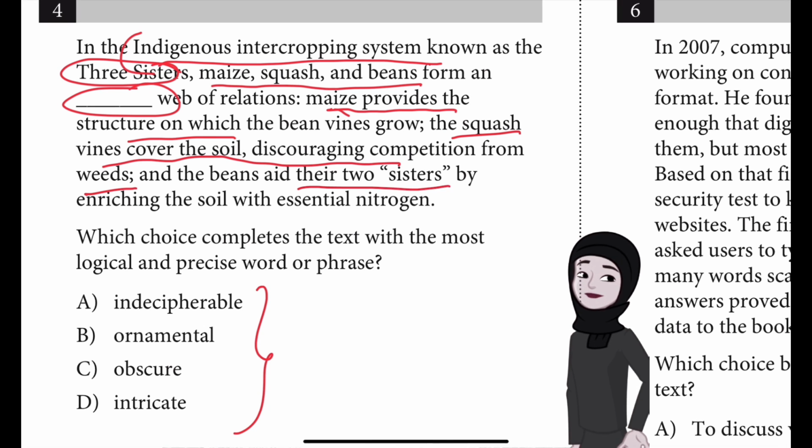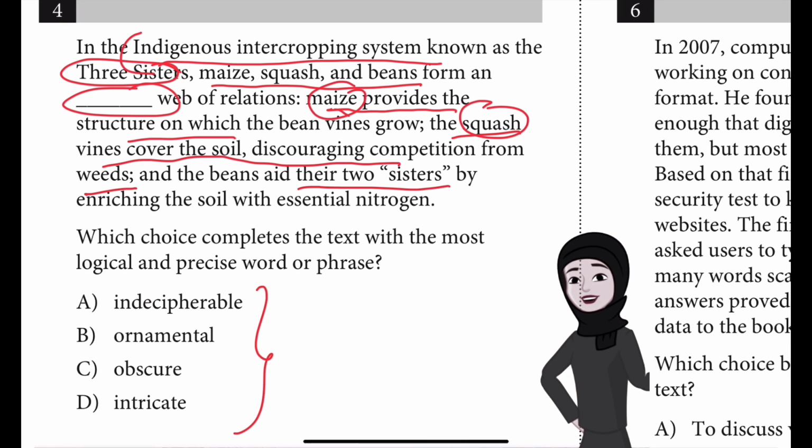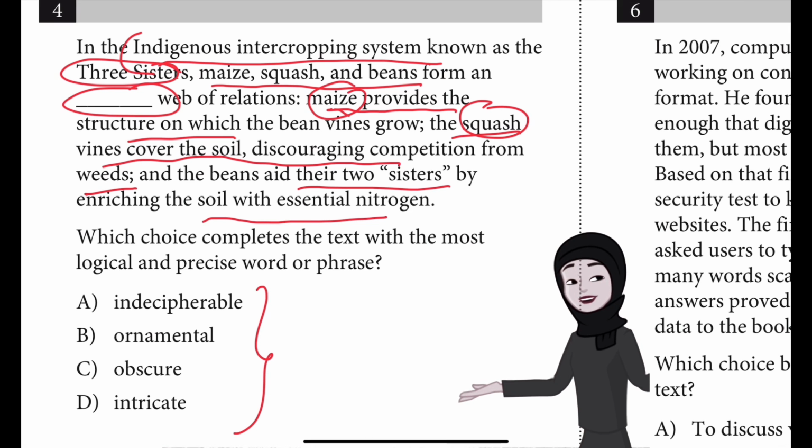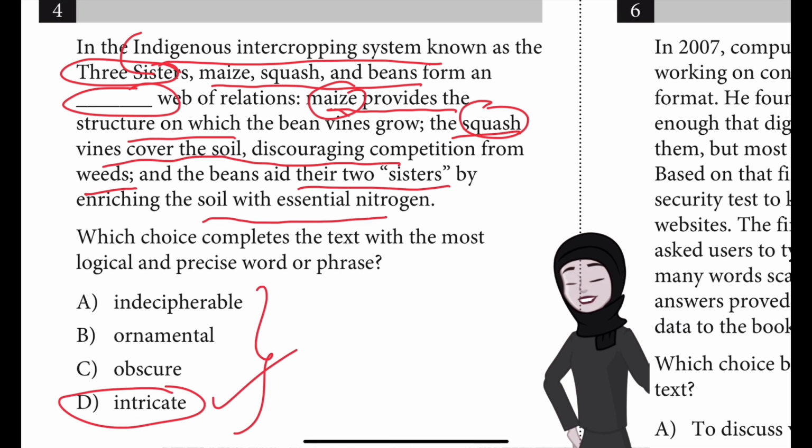And then the beans aid their other two sisters, that is the maize and the squash. How? By enriching the soil with essential nitrogen. So that's how these three sisters, they work together. So which should we choose? So if you say D, that's the best answer.